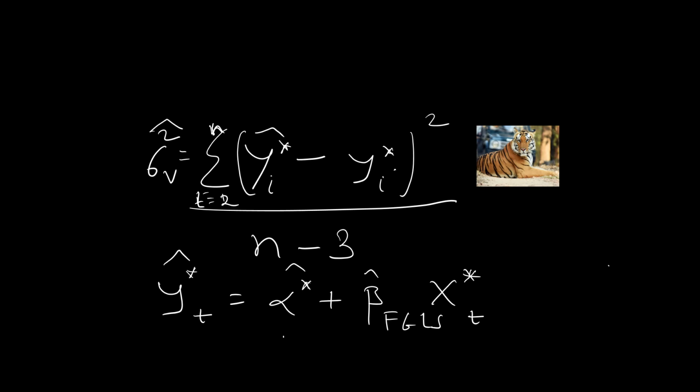How does one find sigma hat square V? You take y star hat, these are estimated values of y star, minus each value of y star. Sum the squared gaps. How many gaps do you have? N minus 1, because we have lost one observation in taking a lag. And then divide this sum by n minus 3. Why n minus 3? Because we had n observations, we lost one observation to the process of taking a lag, and then we have two parameters that we have estimated. So the degrees of freedom here are n minus 3 if we had initially in model 1 n observations to start with.